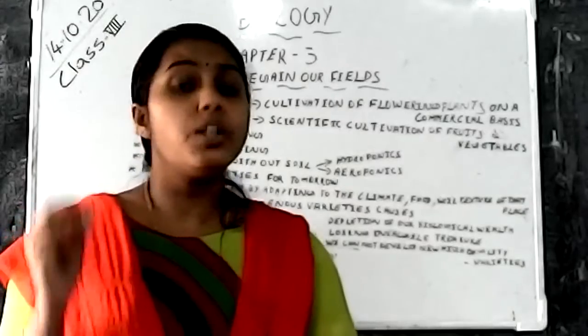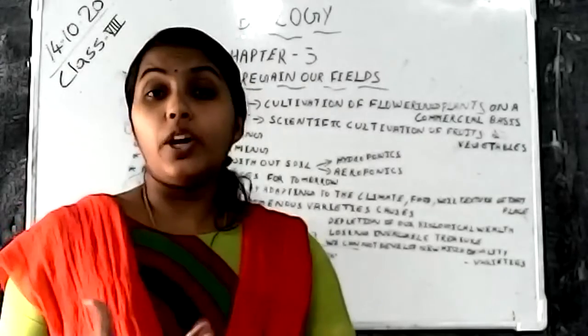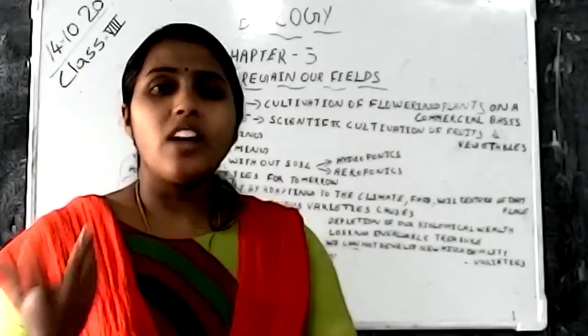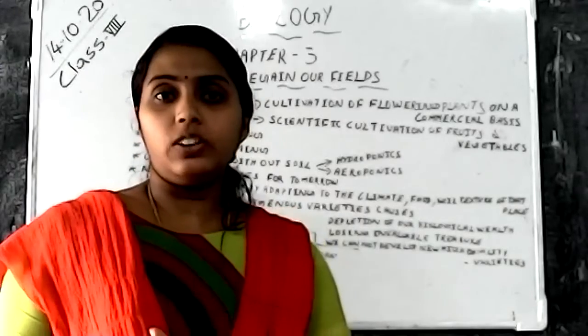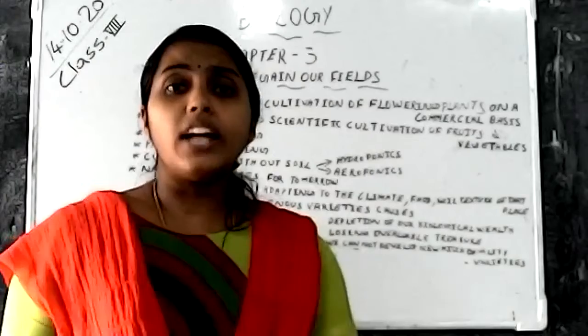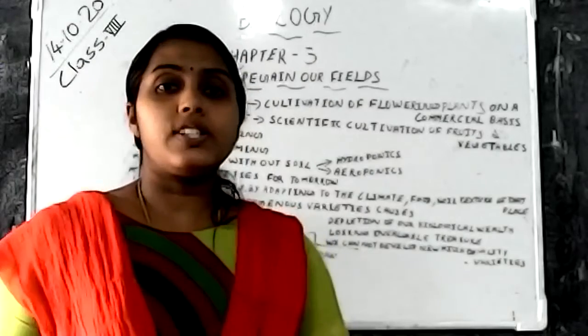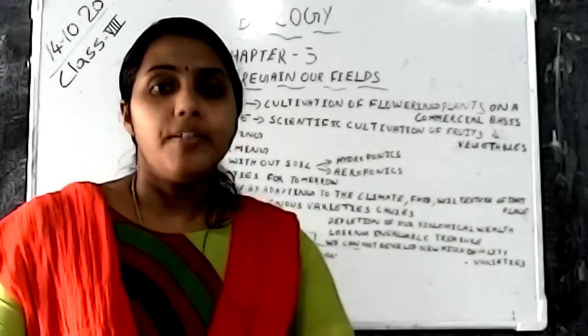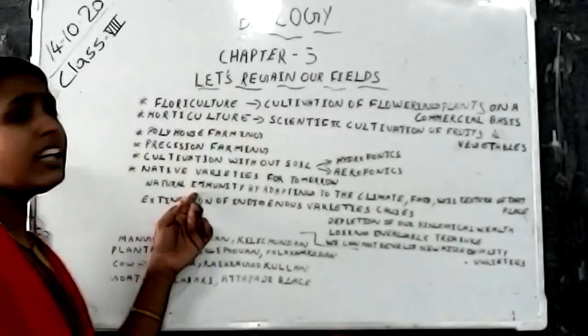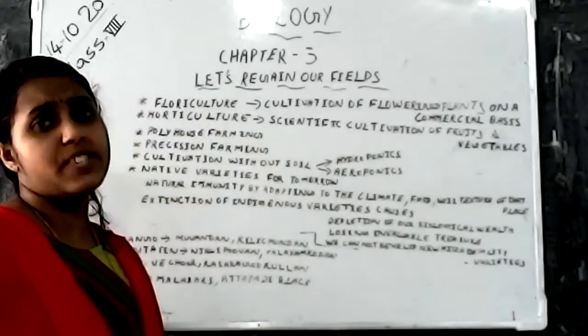വംശനാശ ഭീഷണി നേരിട്ടുകൊണ്ടിരിക്കുകയാണ്. അല്ലെങ്കിൽ നശിച്ചുപോയ ഒരുപാട് indigenous local varieties are there in our locality because we are not preserving those things. Understood? But we should understand the importance of those varieties, and we should conserve and preserve those varieties. Okay, first thing is what is the importance of these indigenous varieties?